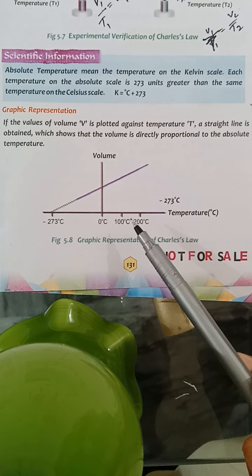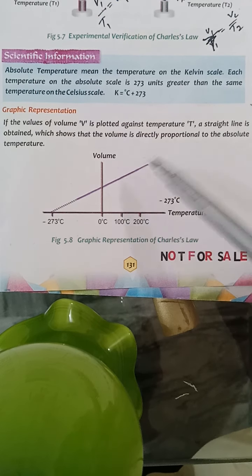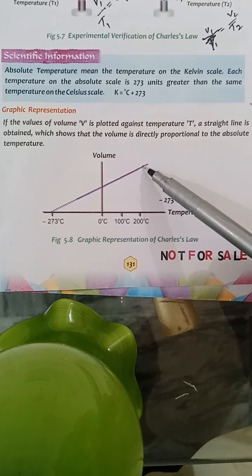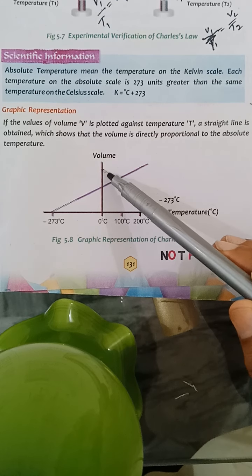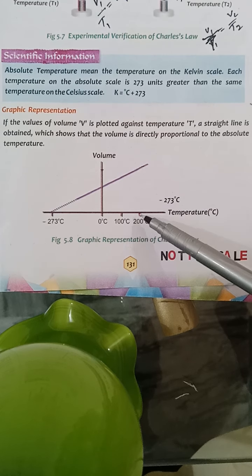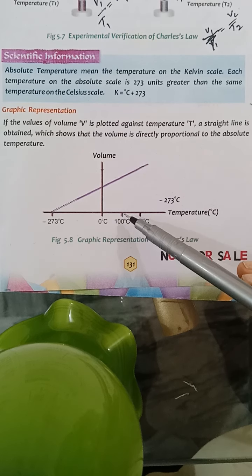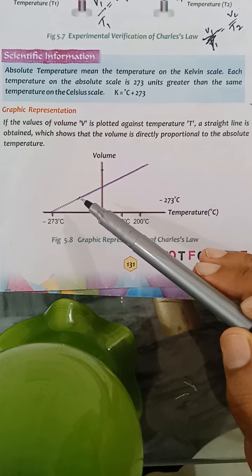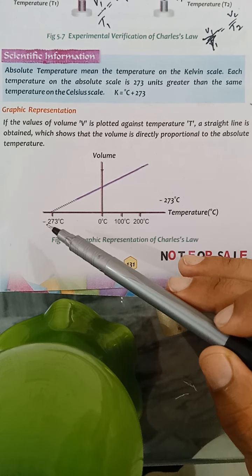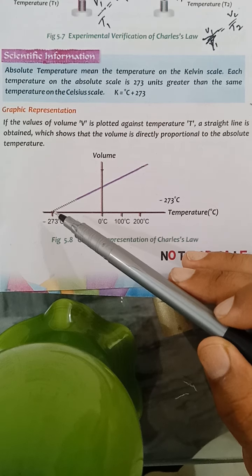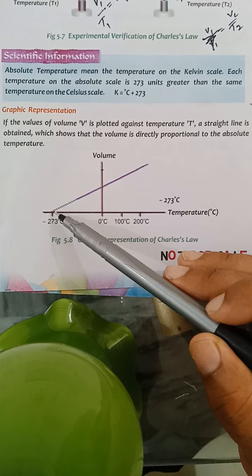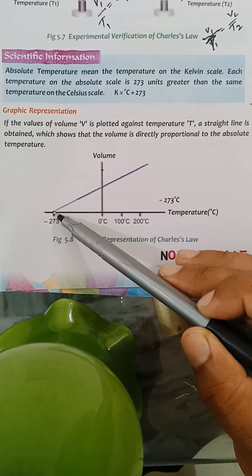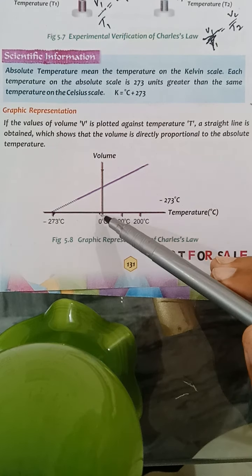to plus degrees centigrade. Now let's say we have a gas at a certain temperature. Let's say this is the temperature, and this is the volume of the gas at this temperature. So if the temperature gradually decreases, the volume of the gas also gradually decreases. Now when we reach minus 273 degrees centigrade, the volume of the gas theoretically becomes zero. If we look at this point here, the volume of the gas becomes zero.